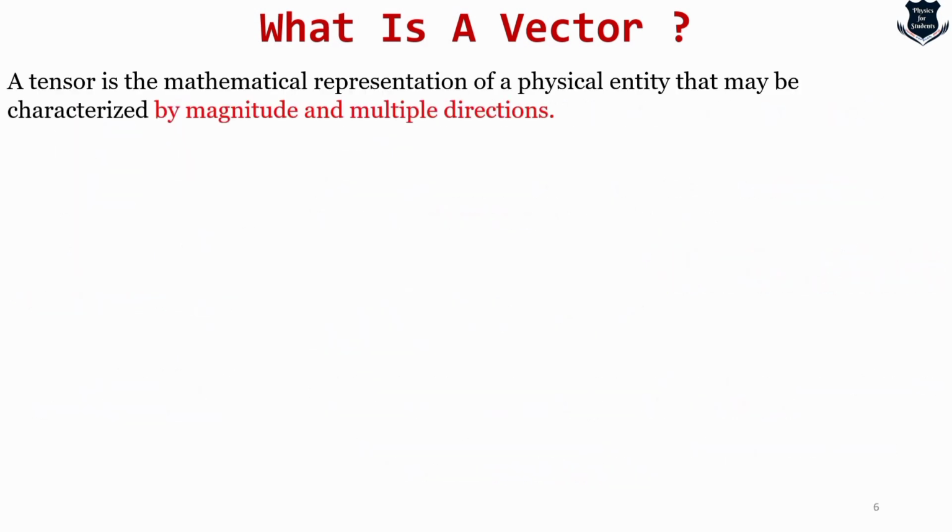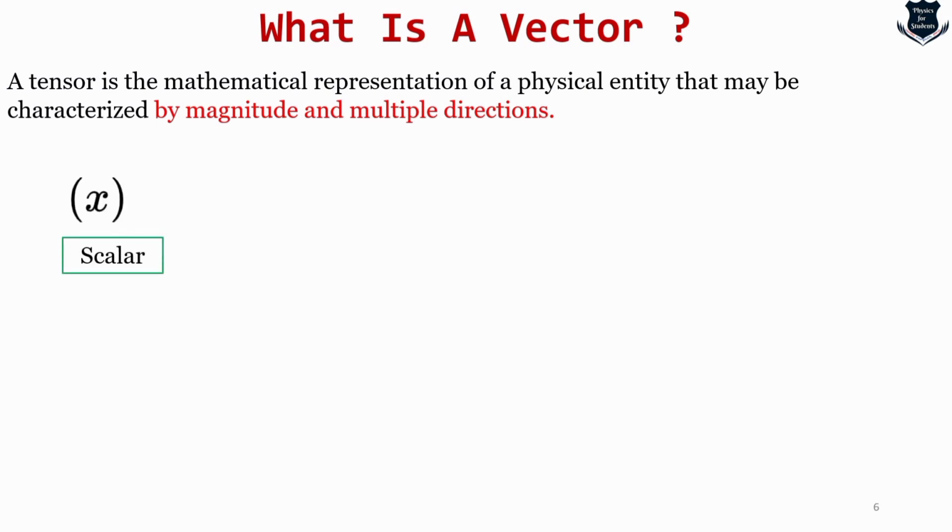This concept will become very clear. Now from here, we move into something which we call a tensor: the mathematical representation of a physical quantity that may be characterized by magnitude and multiple directions. So you see the difference between a vector and a tensor is that the multiple directions were not there in a vector, which is present in a tensor.